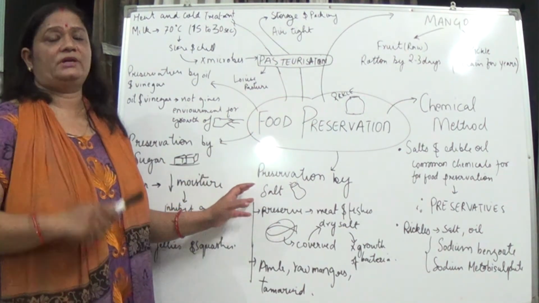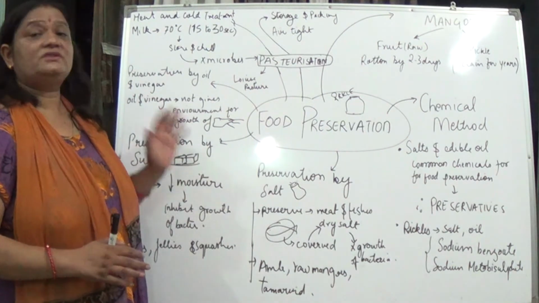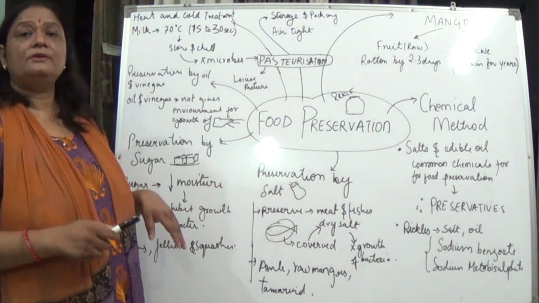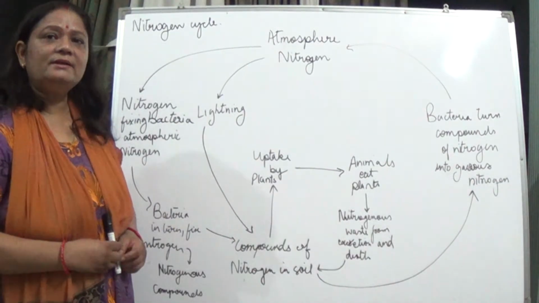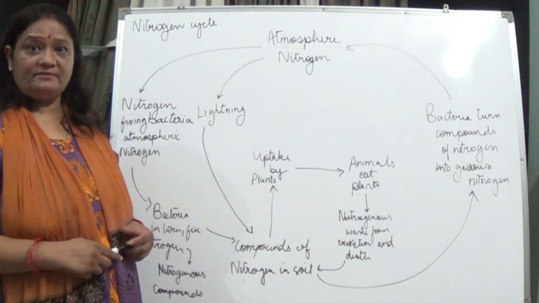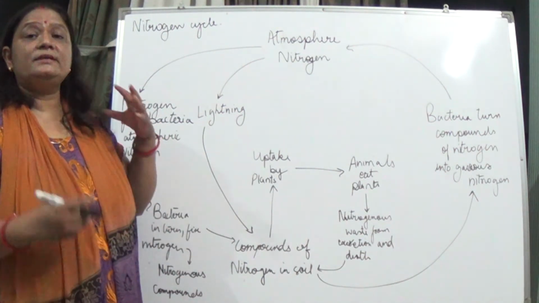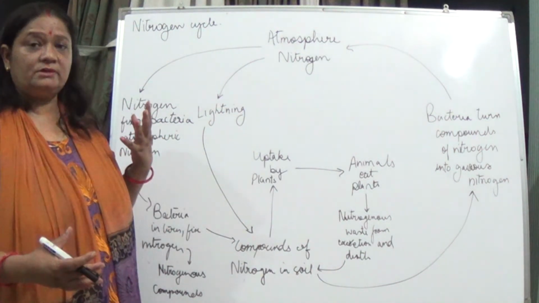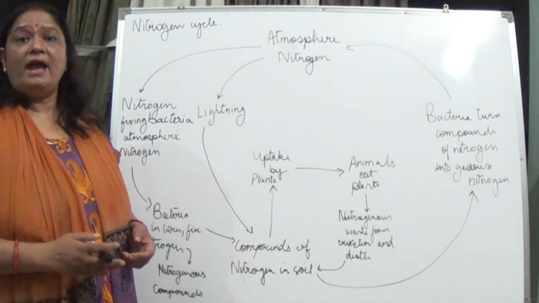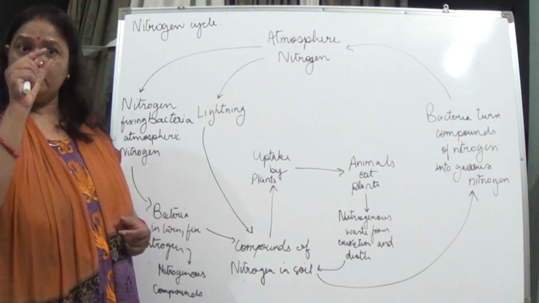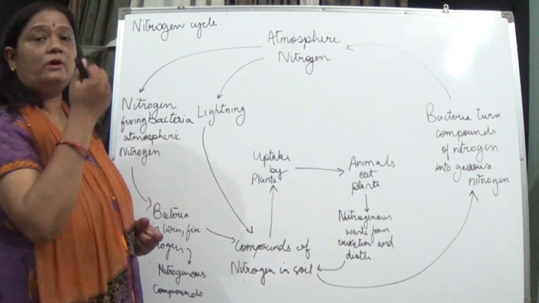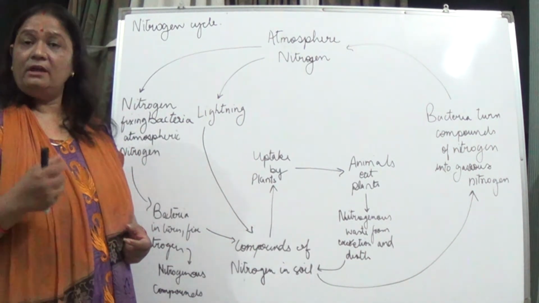Now we are going to study the role of bacteria in nitrogen fixation. Regarding nitrogen fixation, we have studied this in class 7 also, that yes, these bacteria fix the nitrogen in the leguminous plants. They have got root nodules, isn't it? And in those root nodules, what is present? Basically we talk about a microorganism like rhizobium, it is present.